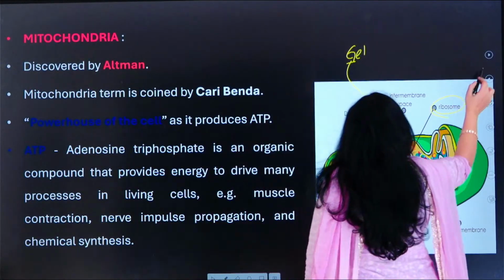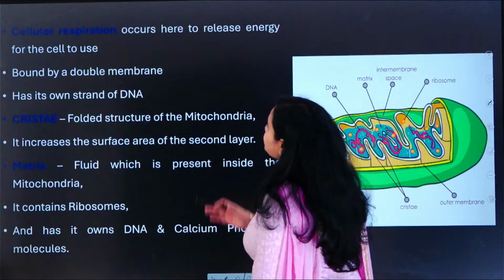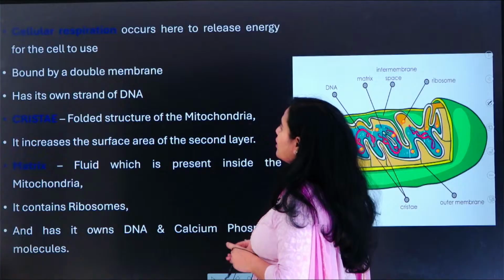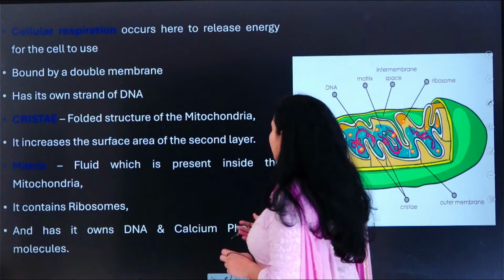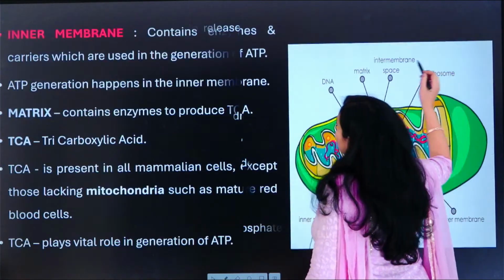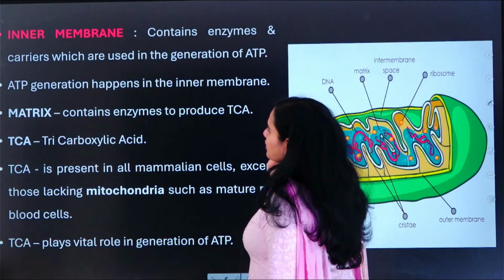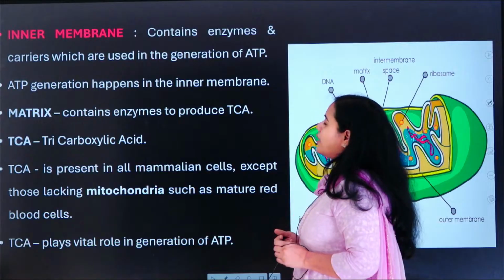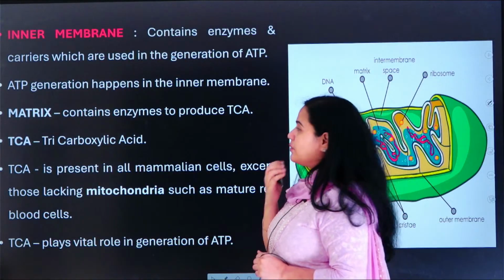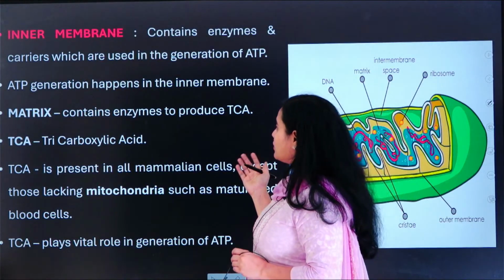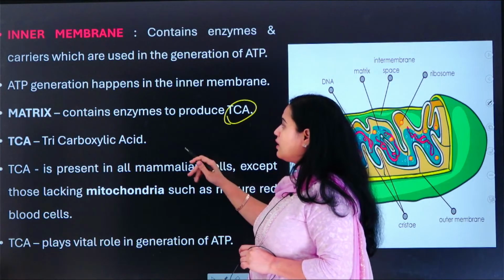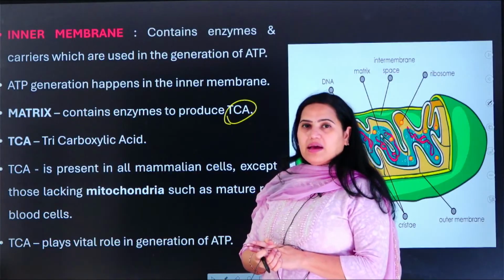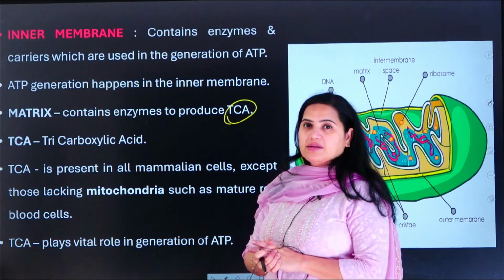Now let us move on to the other important thing. The mitochondria produces its own DNA, and I think we have discussed these topics enough. Then the inner membrane: what is in the inner membrane? It consists of enzymes and carriers, and it generates ATP. What is in the matrix? It consists of the TCA, the tricarboxylic acid cycle. This is present in mammalian cells.